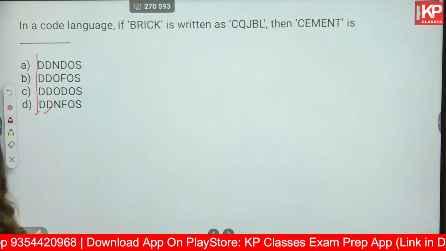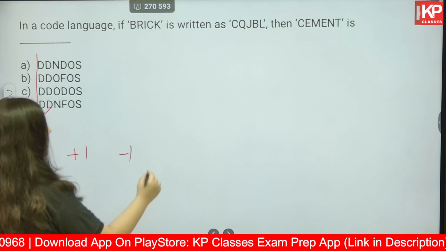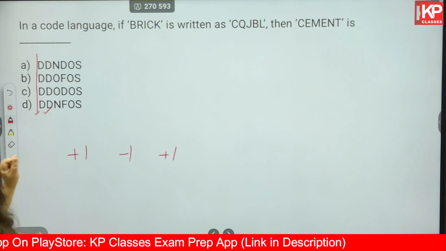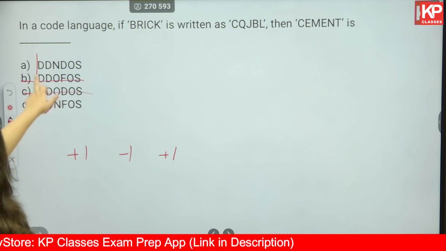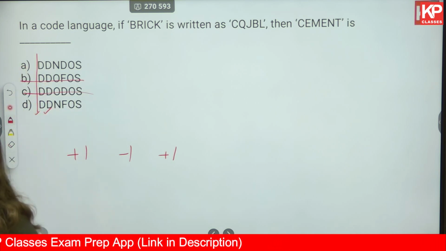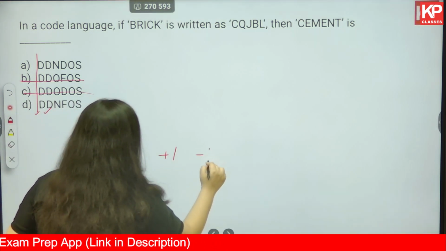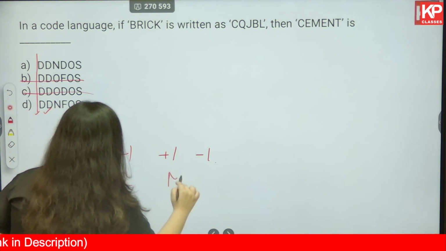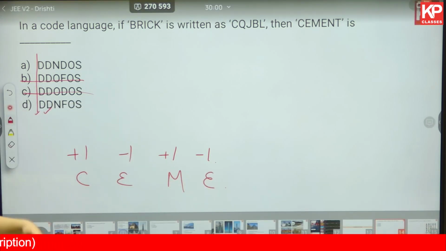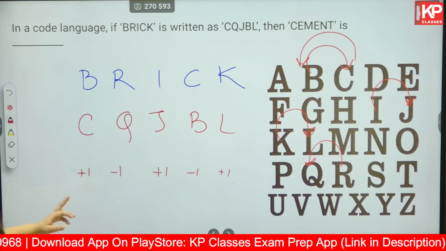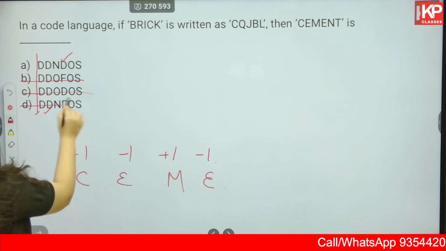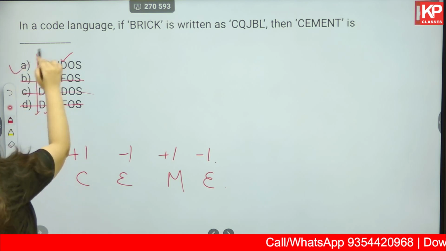Next, M. M may again first +1 then -1. What do we follow? +1. After M what comes? N. So D, D, N. So O cannot be the correct one. So we are left with option A and option B. Next, +1 -1 +1. Again we have to go to -1. So C, E, M, E. For E, what do we do? -1. So it becomes D again. D, D, N, D. This is correct. So even D can be eliminated. Option number A is correct.